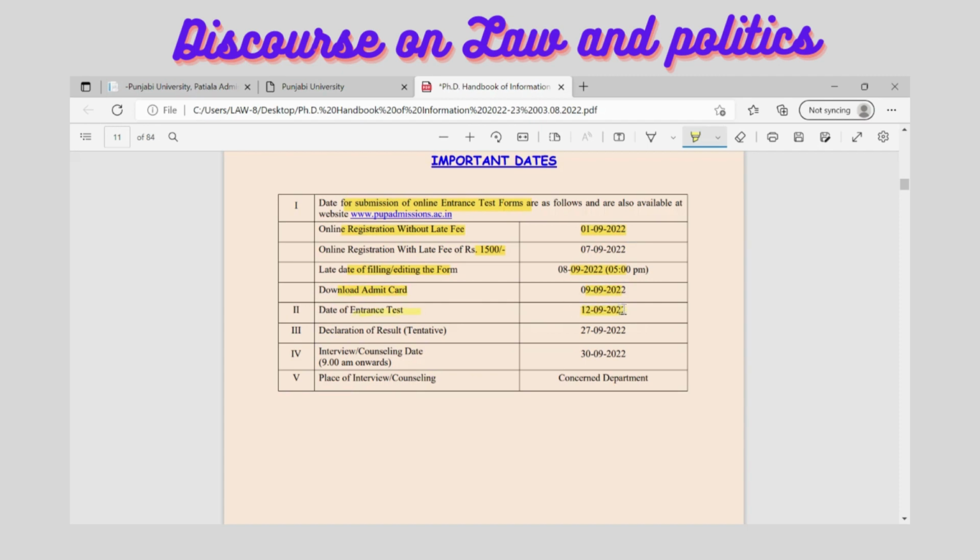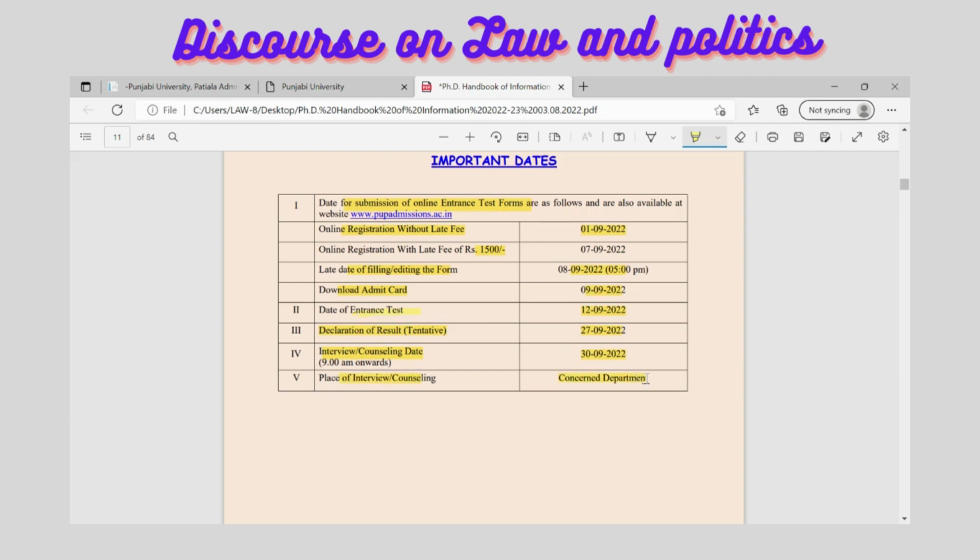So everything is very clear here, the dates are very clear on this. And the date of result is about 1031, and that is to be on the 27th September 2022. And then also about the interview, the interview is going to start from the 30th September onwards. So that is the way you can find the dates have also been given. And the place of interview would be the concerned departments.